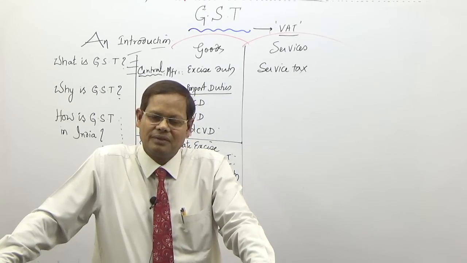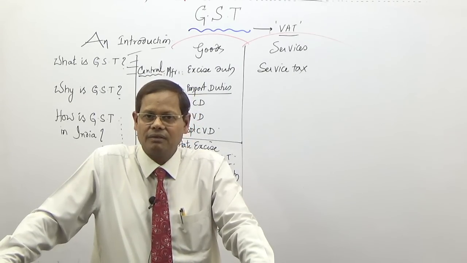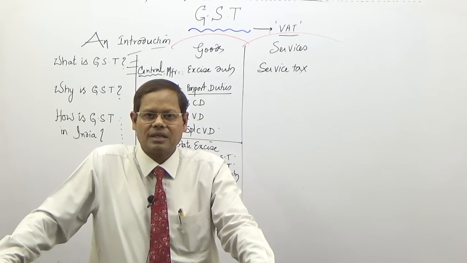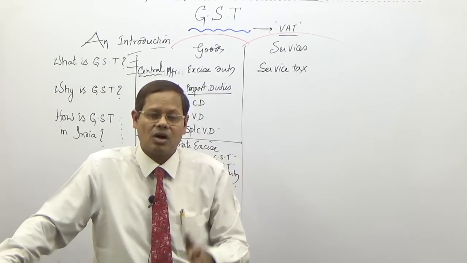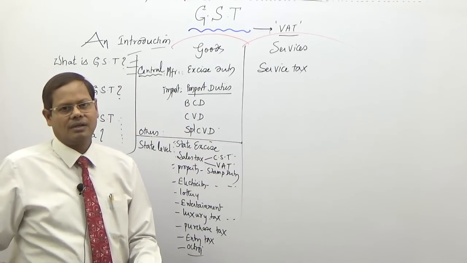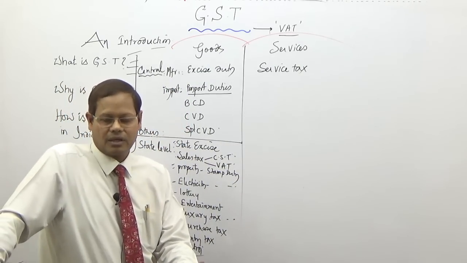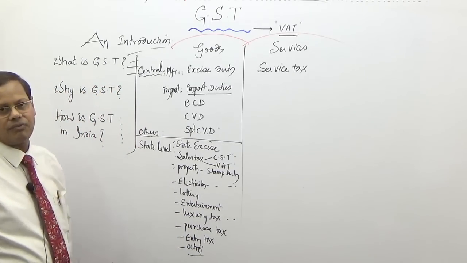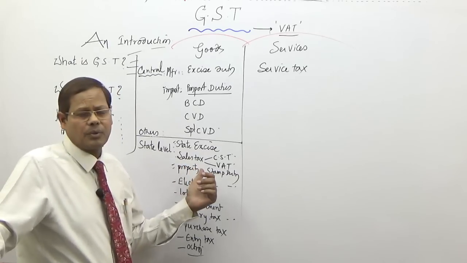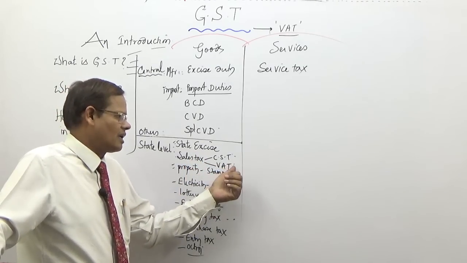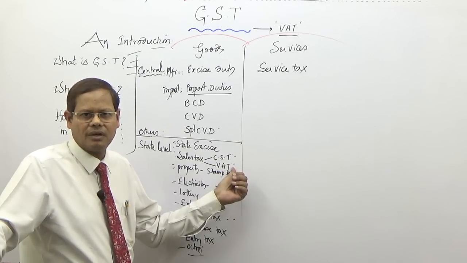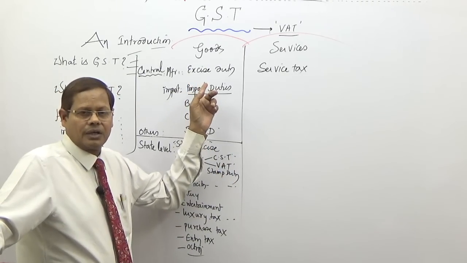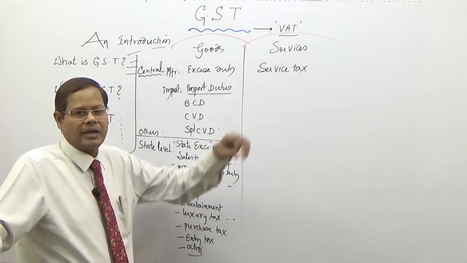So the CST paid on the sale and purchase of goods is not available as credit, so automatically it becomes a part of cost. It is added to the cost. So there was a cascading effect, a deliberate cascading effect. Otherwise also there was a cascading effect. Why? Because suppose a manufacturer paid VAT on purchase of inputs, that is not available to the manufacturer for excise duty payable on his final product removed.